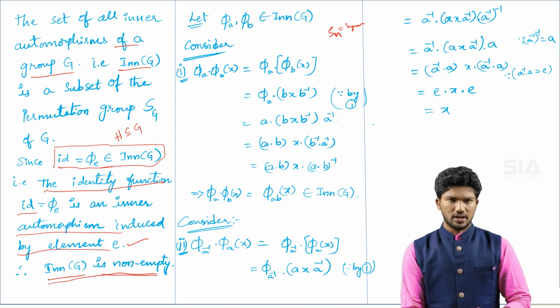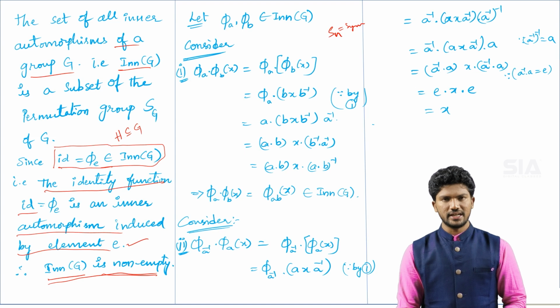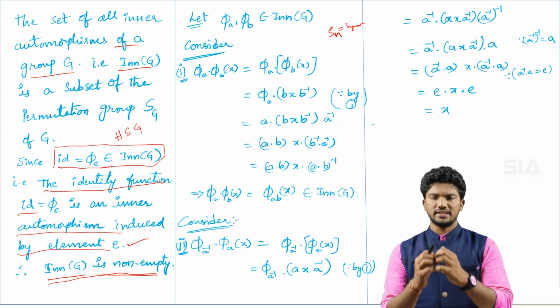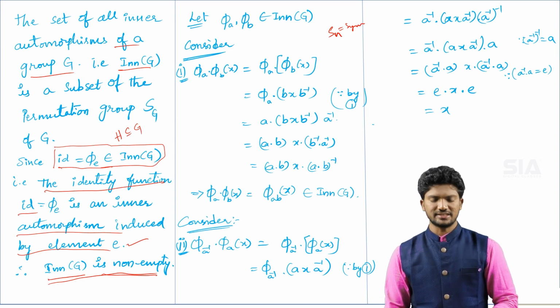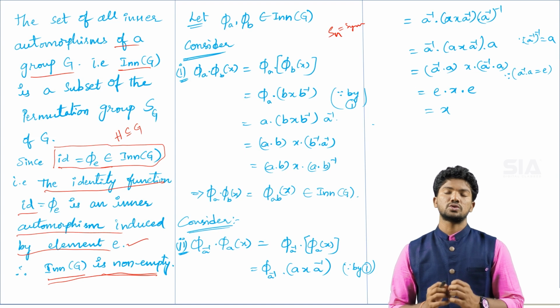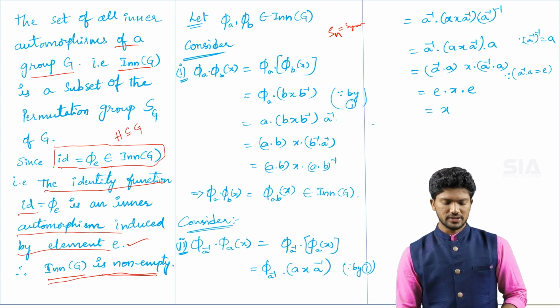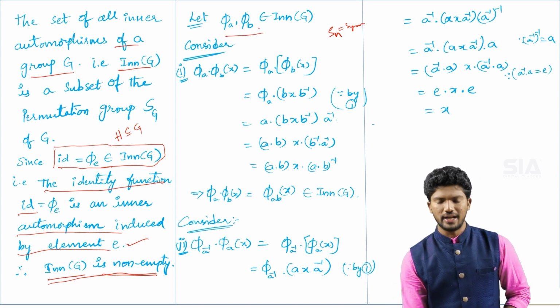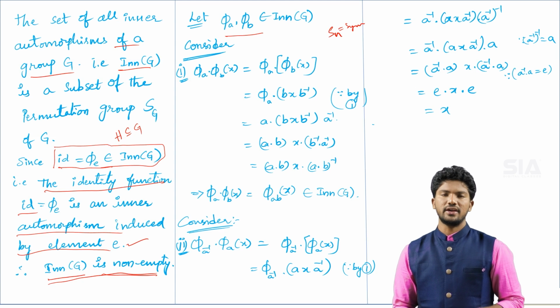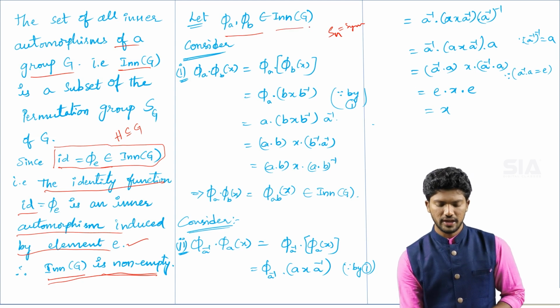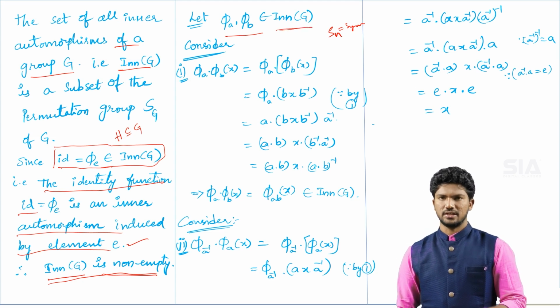After taking that non-empty set, we have to prove that it is a subgroup. To prove that, we use the two-step subgroup test theorem. Let me take two elements, φ_a and φ_b, belonging to Inn(G).